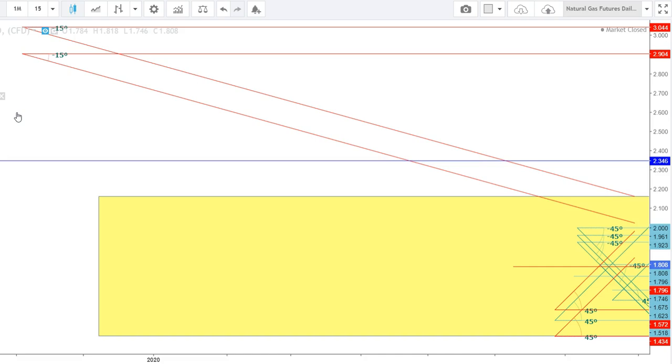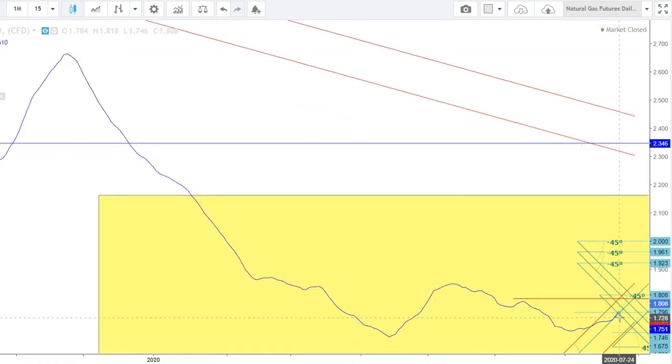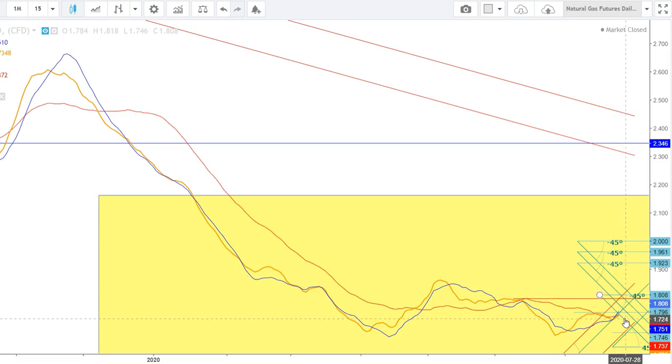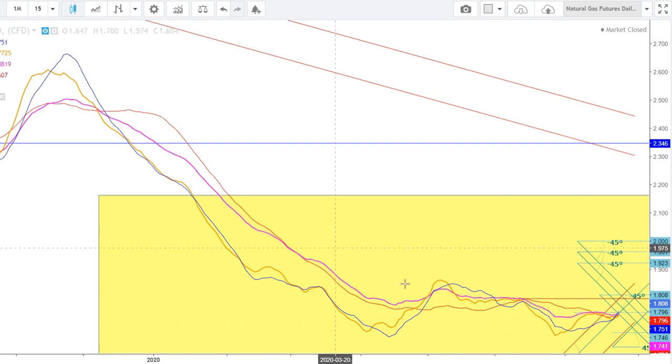For this, we have to check the current position of moving averages first of all. Here you can see the 20 days moving average, which is currently at the levels of $1.747. Now the 20 days exponential moving average is currently at the levels of $1.735. Now let us have a look at the 50 days moving average, which is at the levels of $1.796. And the 50 days exponential moving average is at the levels of $1.741.